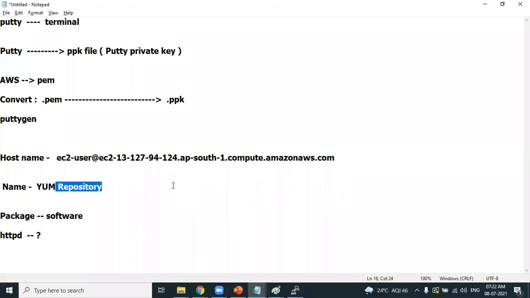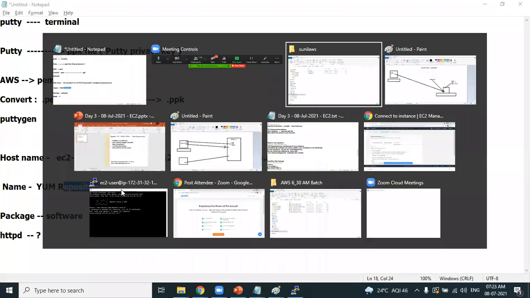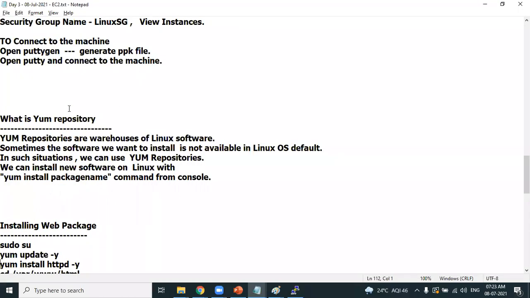Whenever you want to install a specific package, whether it is Tomcat, WebLogic, or HTTPD, you have to install it from the repository. Visualize a repository as a very big warehouse, a collection of thousands and millions of packages. Packages are nothing but software. Whenever you hear the term package in Linux, understand that it is nothing but a software. I want to install the HTTPD package. What is HTTPD? It's a web server. From where do I have to install it? You have to install it from the repository. What's the name of the repository? The yum repository. Look at this. The yum repository is a warehouse of Linux software.